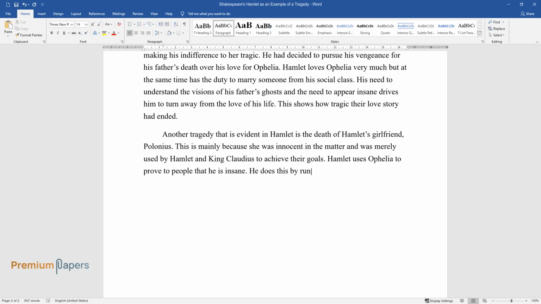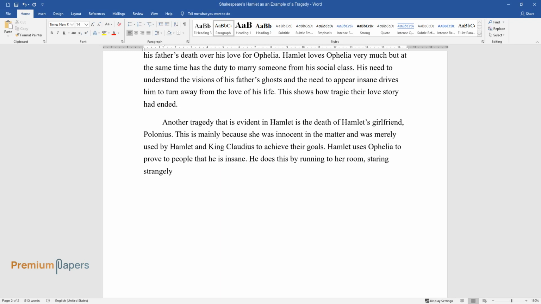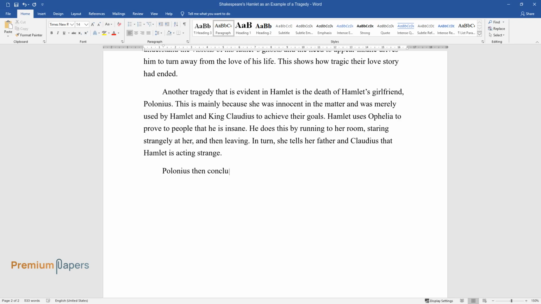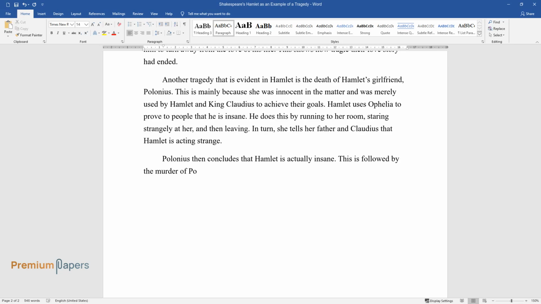He does this by running to her room, staring strangely at her, and then leaving. In turn, she tells her father and Claudius that Hamlet is acting strange. Polonius then concludes that Hamlet is actually insane. This is followed by the murder of Polonius after he is mistaken for Claudius.